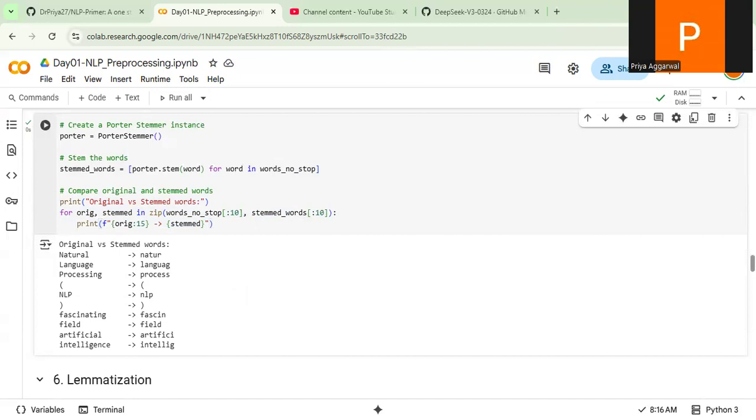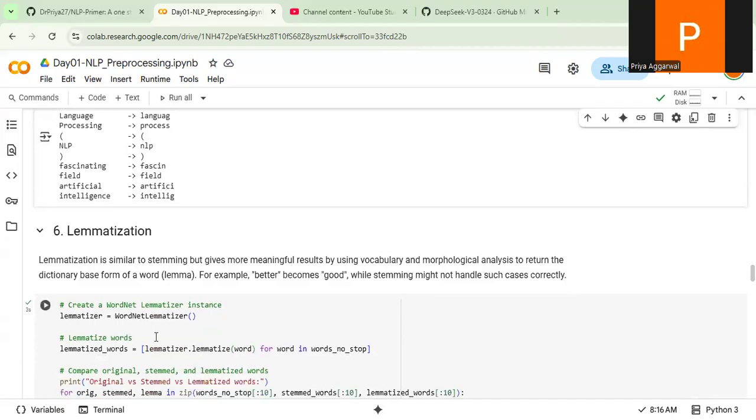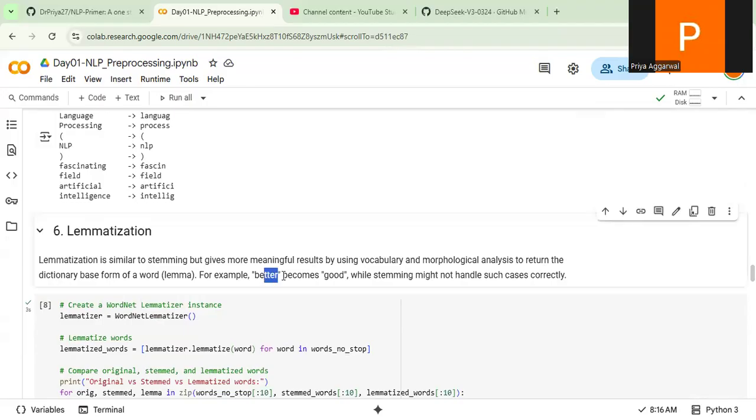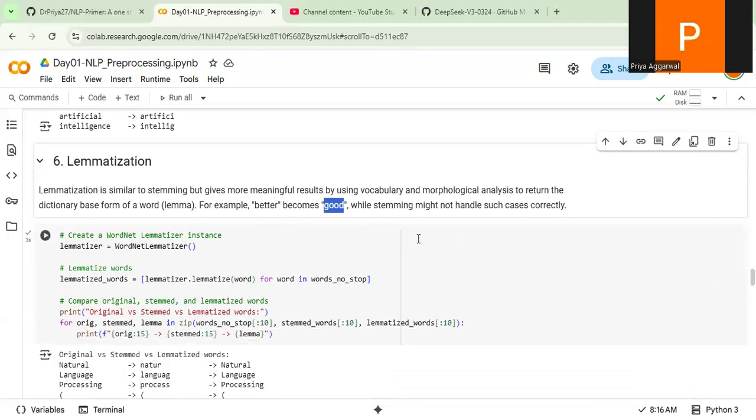It's very important. Now come to lemmatization. Lemmatization is similar to stemming, but it provides more meaningful results. For example, better becomes good, because the meaning of better is similar to good, right? In stemming it won't become good. But in lemmatization, better or wonderful will become good only. So it is one step forward from stemming, because it comes to the more basic meaningful word which is common to all types of tokens altogether, right?